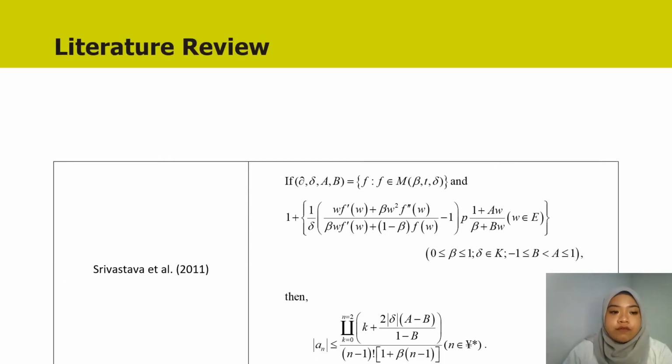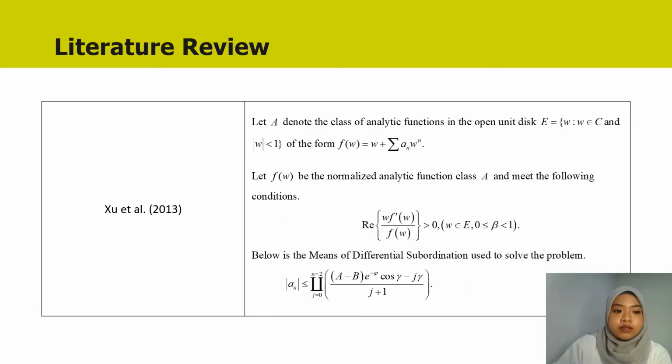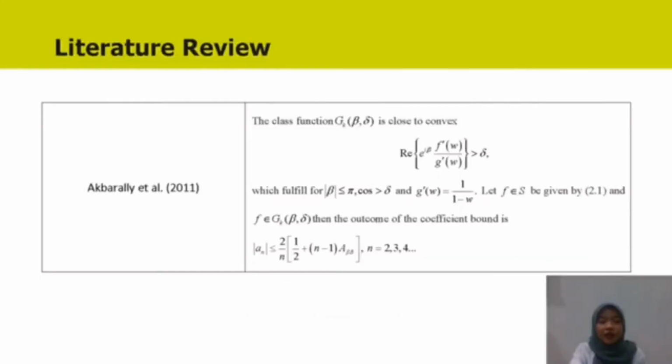For the literature review, the coefficient bound for star-like function was established by Srivastava et al. in 2011. Below is the coefficient bound obtained. The coefficient bound for a general class of spiral-like function was established by Zhu et al. in 2013. Below is the coefficient bound that they obtained. Okay, so next, based on Akbarari et al.